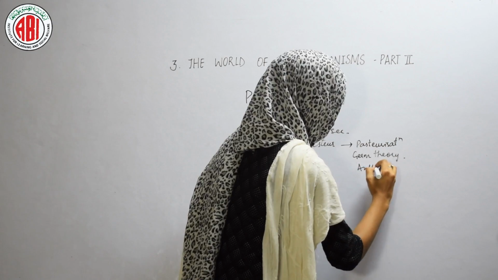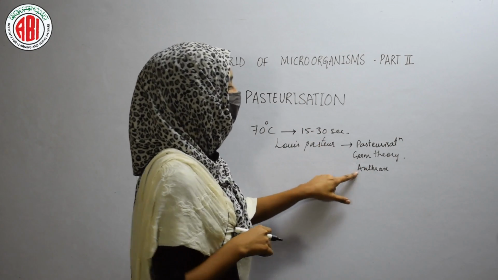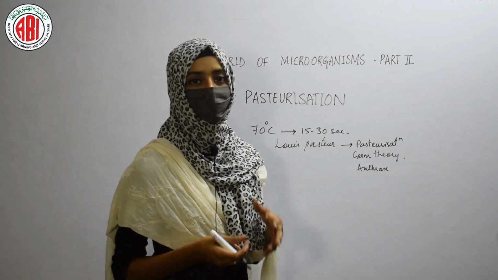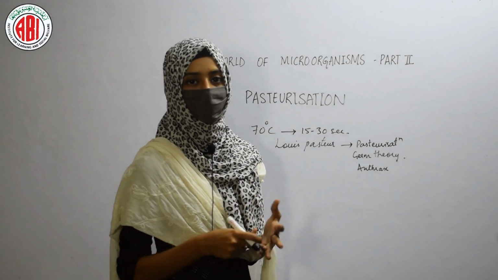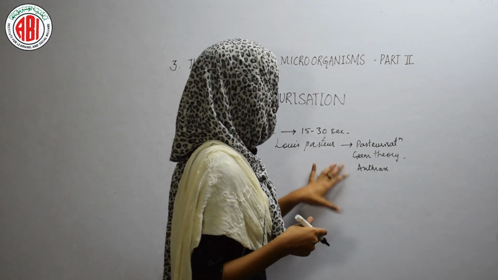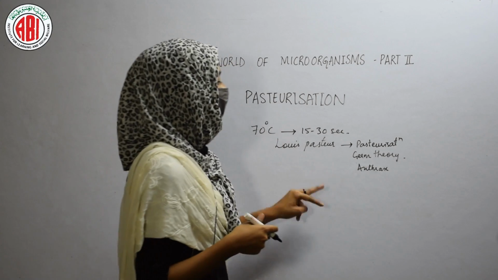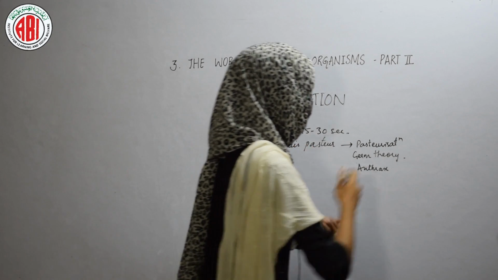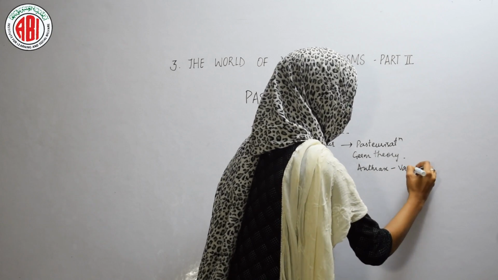He was a person who described the disease called anthrax. Anthrax is a disease that is mostly found in farm animals like sheep and goats. This anthrax disease was described by the scientist Louis Pasteur, and he also discovered the vaccine for this disease.